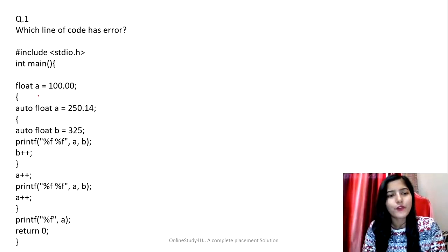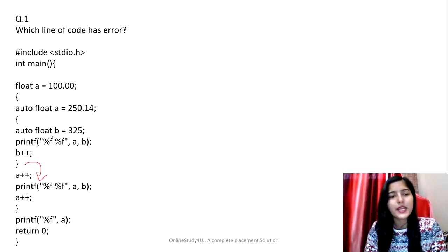So here we have float a equal to 100.00. That's fine. Auto float a equal to 50.14. Then B. Then here we are printing A and B. And here we are incrementing the value of B, right? And again, after coming out of this bracket, we are incrementing the value of A, and again we are trying to print A and B, but that's a problem.